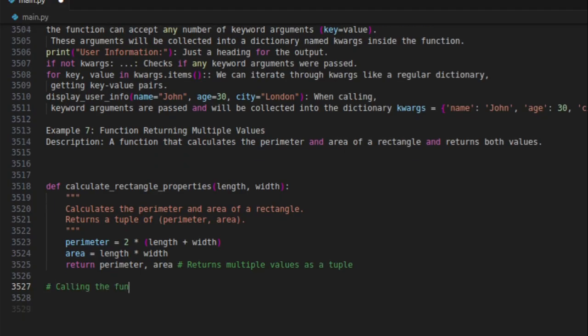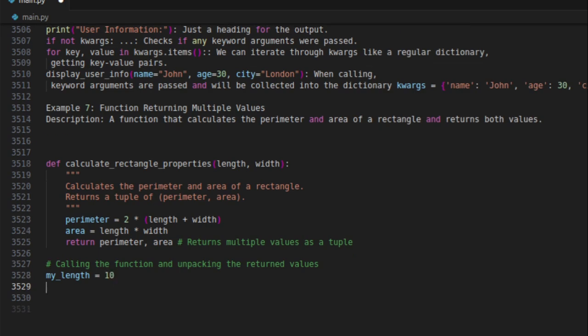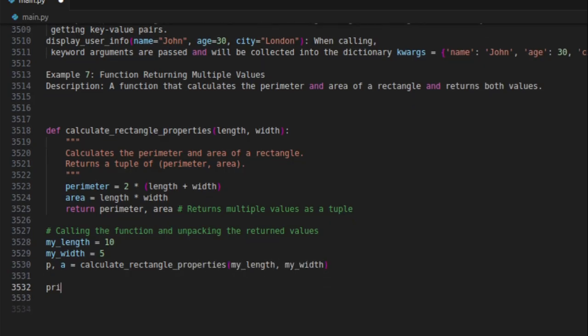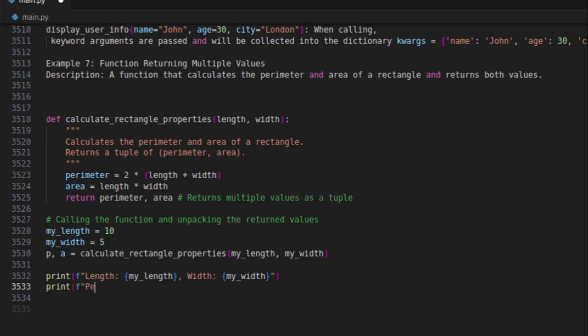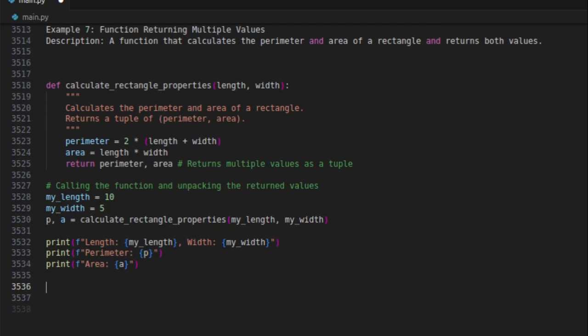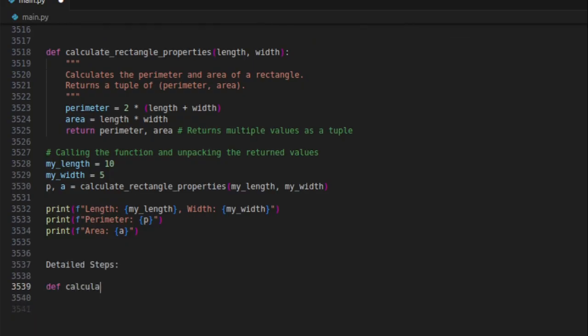Calling the function and unpacking the return values. Detailed steps: def calculate_rectangle_properties(length, width).